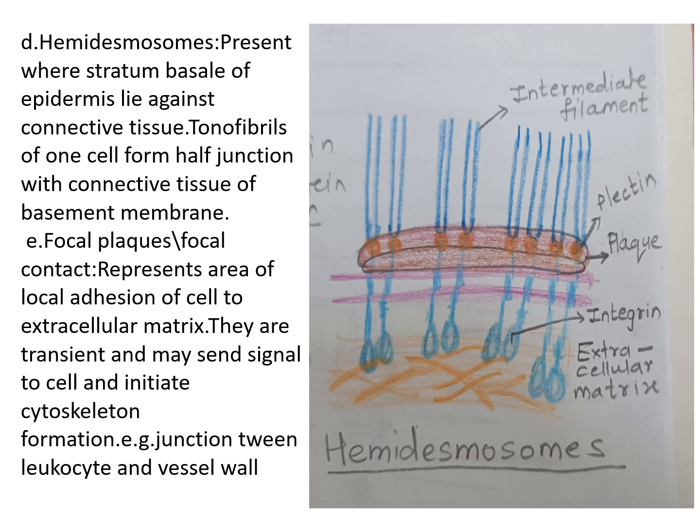The fifth subtype of anchoring junction is focal contact. These are usually transient in nature, and an example is the junction between the leukocyte and the blood vessel wall. It represents an area of local adhesion of the cell to the extracellular matrix, and they may send signals to the cell, and they may initiate the formation of cytoskeleton.